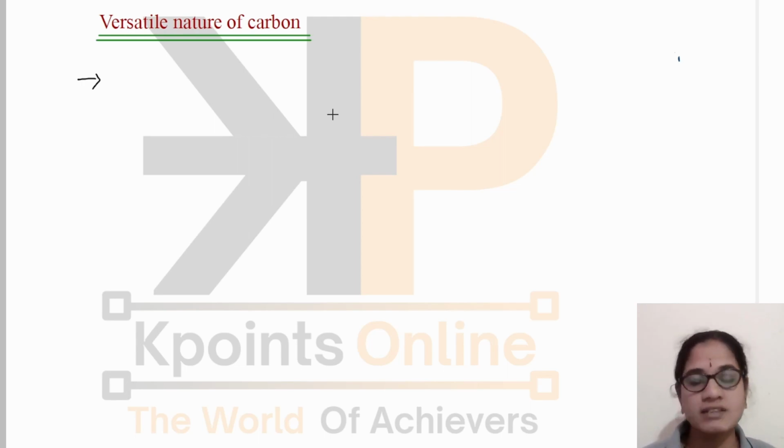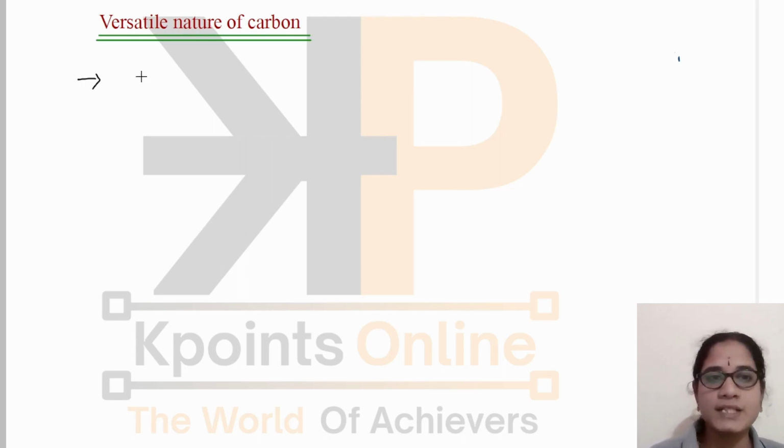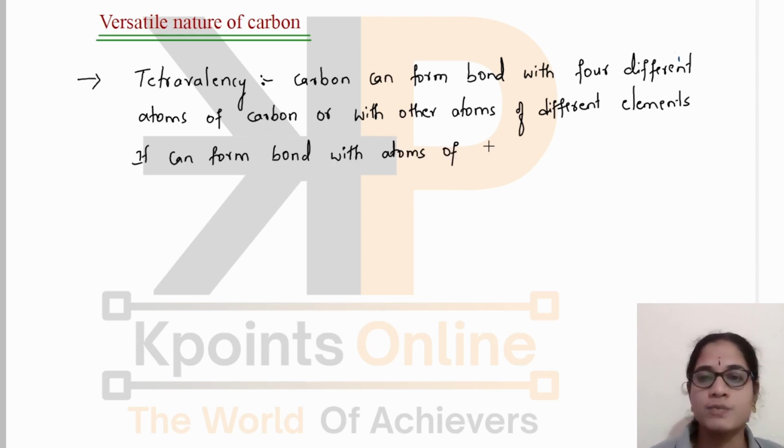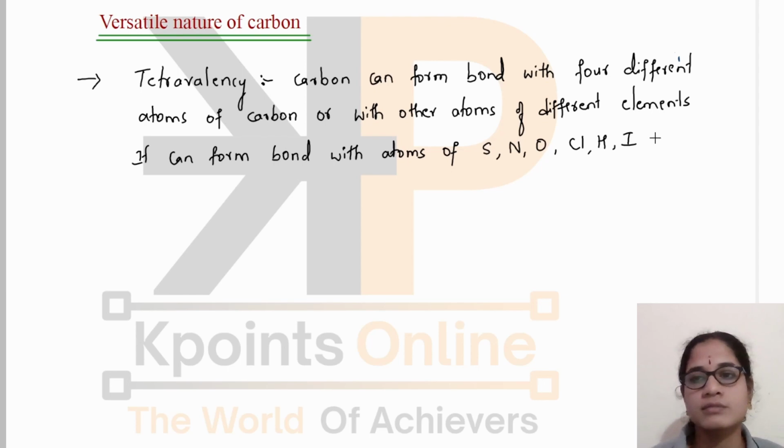Okay, let us understand its versatile nature here. Carbon has tetravalency. It can form bonds with 4 different atoms of carbon and also with atoms of other elements, such as sulfur, nitrogen, oxygen, chlorine, hydrogen, iodine, etc. Carbon can form bonds with all these atoms and many other atoms of other elements. This gives rise to the formation of a large number of compounds.